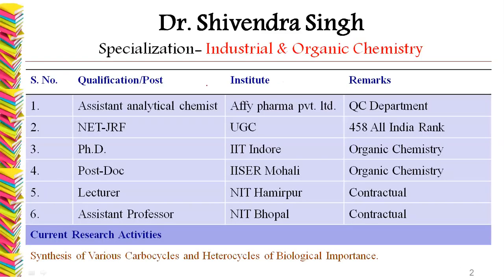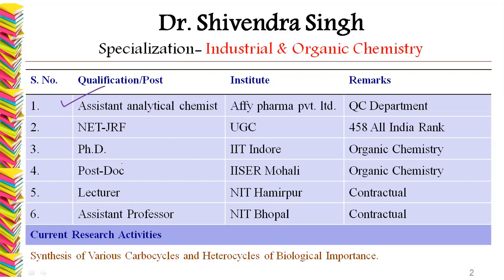But before moving, I would like to give brief information about myself, because I worked as an assistant analytical chemist in a pharma industry, and I have some experience of how things are working there. And then I cleared UGC NET examination, earned my doctorate from Department of Chemistry, IIT Indore. I was part of IISER Mohali. Then I served two NITs.